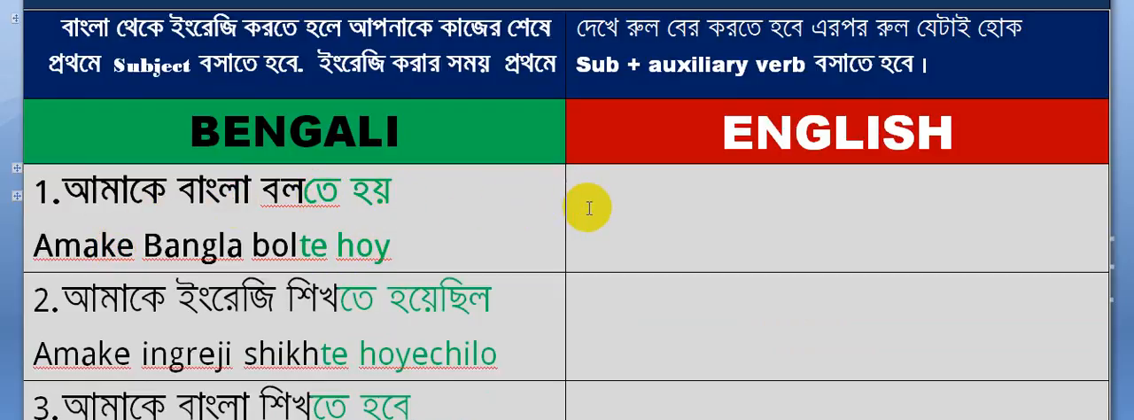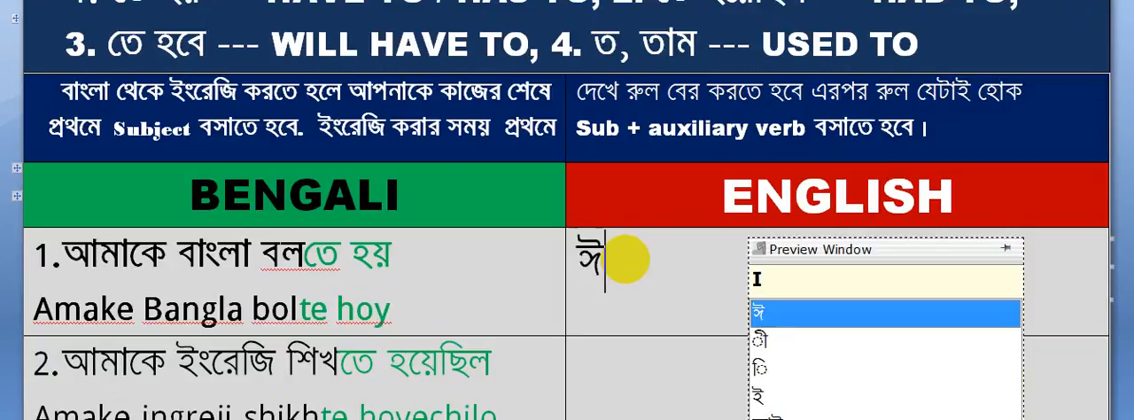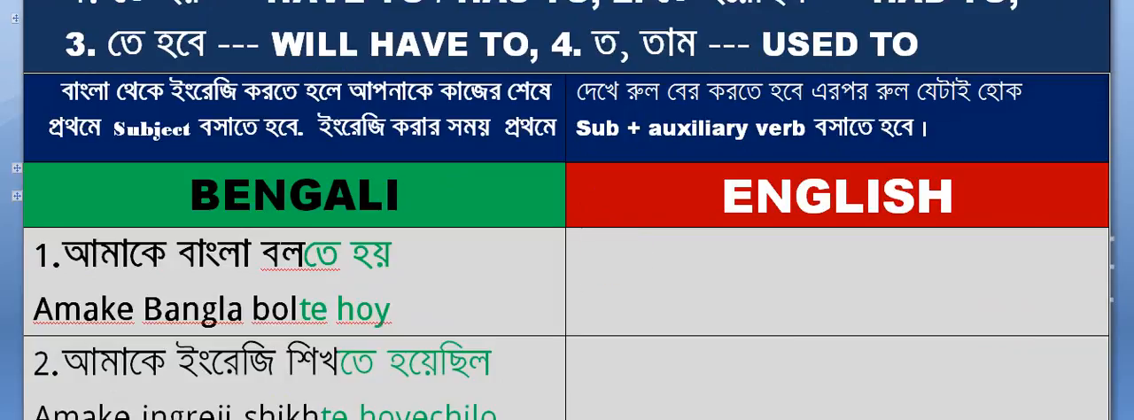So first of all, you'll have to take subject, then auxiliary. Look at here, subject plus auxiliary. This is the first term you'll have to use. So first take subject, আমাকে means I. Now what is the rule? If you get te hoy at the end of verb, bolte hoy. Look at here, bolte hoy means have to. So first of all, use I have to.